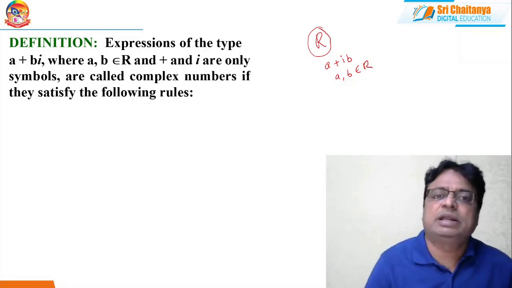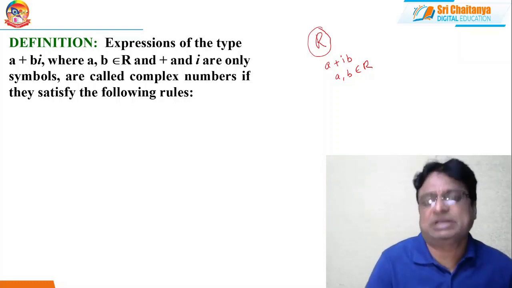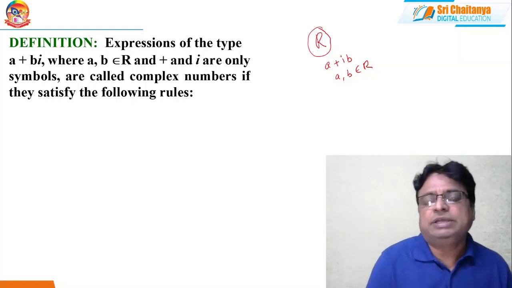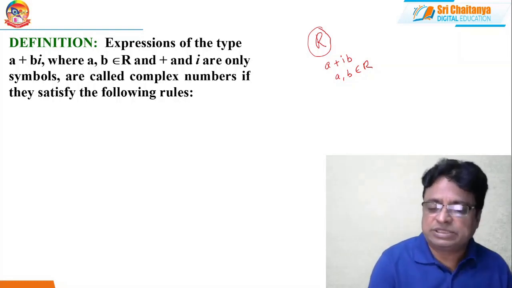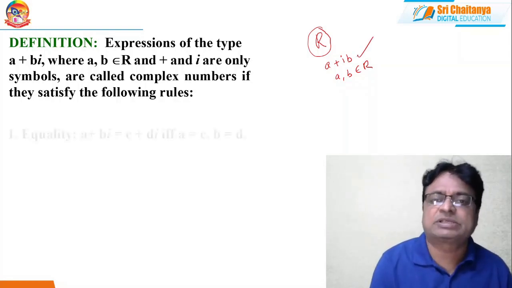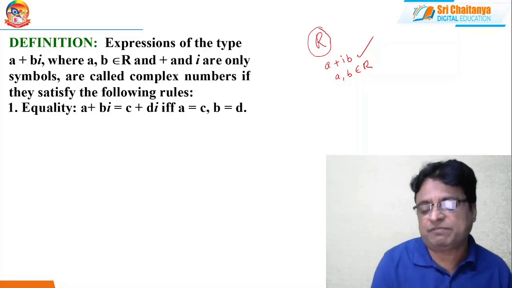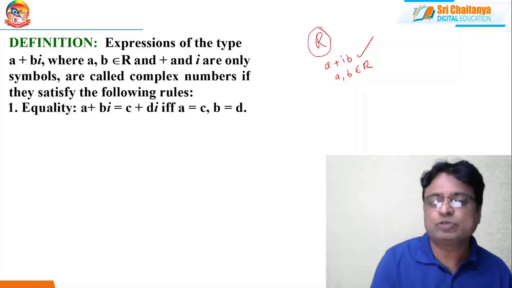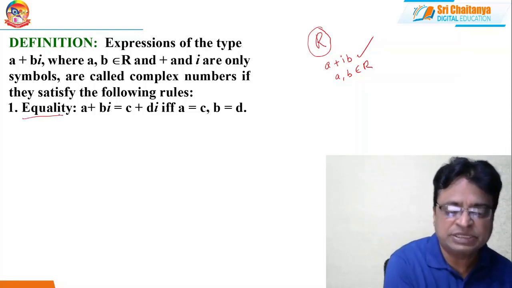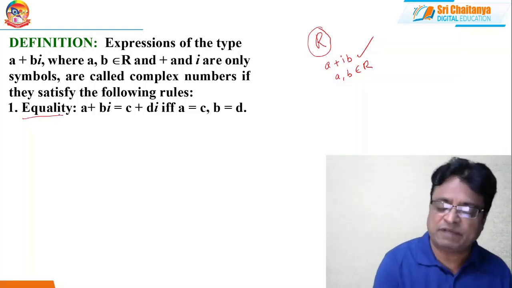Here a, b are real numbers. What is i? They are symbols. Plus and i are just symbols. And we call this structure, the expression a plus ib, a complex number if it satisfies the following rules. What are those particular rules? First is the rule of equality. What is the rule of equality?